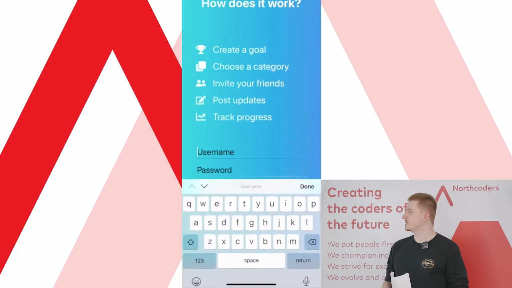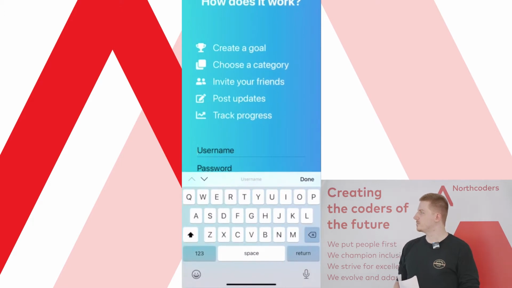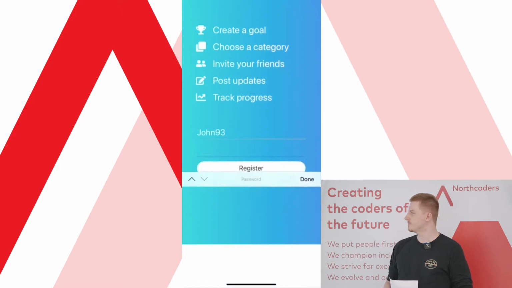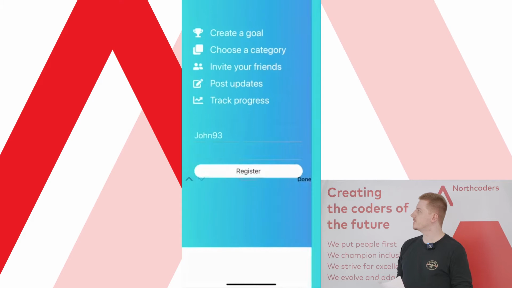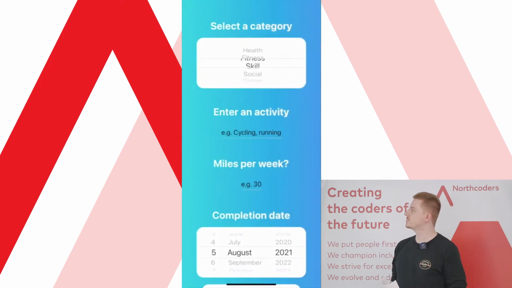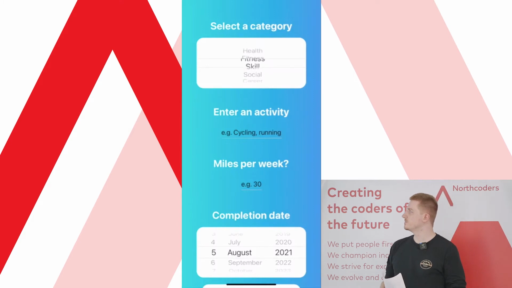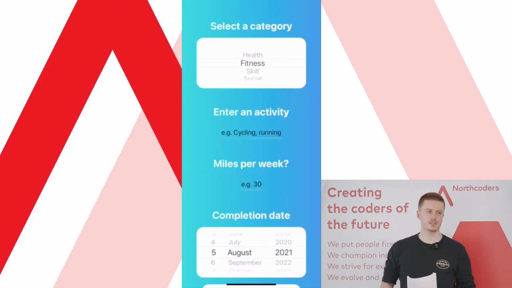It'll prompt you to enter a username, followed by a password to register. This will then send you to the goal creation page. Here we can select a category. We've got health, fitness, skill, social, and career. For the sake of this app, we've gone with fitness, specifically the activity cycling, with the plan to expand more in the future. So we enter our activity,